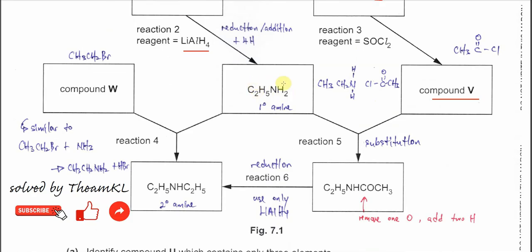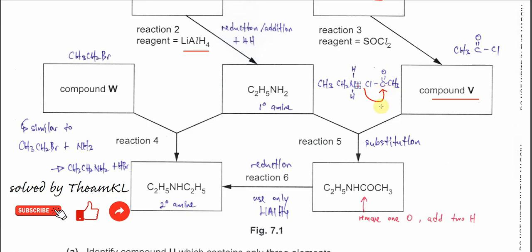So this amine with this acyl chloride will form the amide. The lone pair on the amine nitrogen will attack this partial positive carbon.